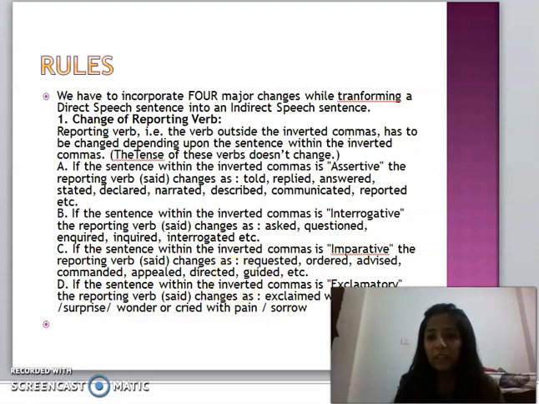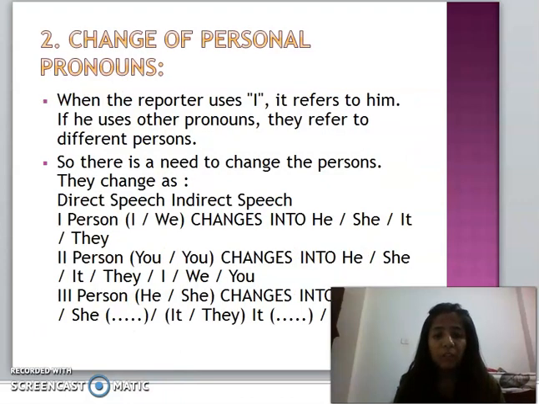And when the sentence is exclamatory, then said will change into exclaimed with joy, exclaimed with surprise, exclaimed with wonder, exclaimed with pain and sorrow, etc. Rule number 3 is about how the persons change, and if you go through this, you will understand. Third person changes into E. It's not compulsory, it depends on the situation, but here I have just given the example so you may understand this.